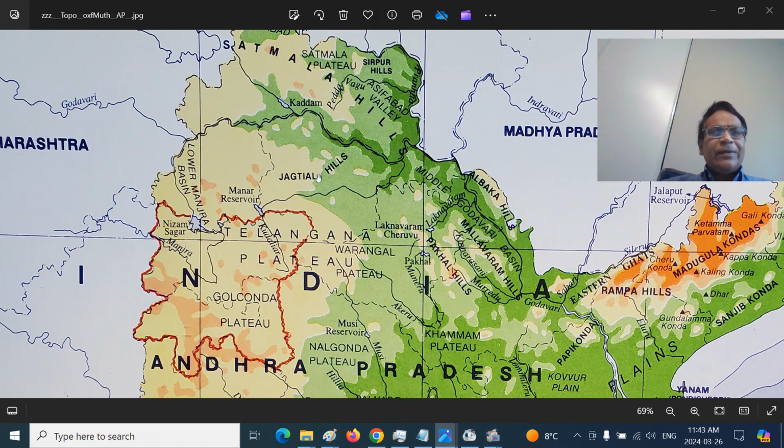This is the Jagtial Hills, dispersed here. This is the Manjra Basin here, Godavari River, Manjra River, Kaddam River Valley. This Kaleshwaram to Kandakurti, that is the Basara town in Adilabad. This is the valley. And what are the important